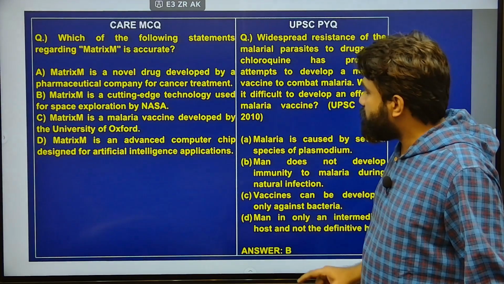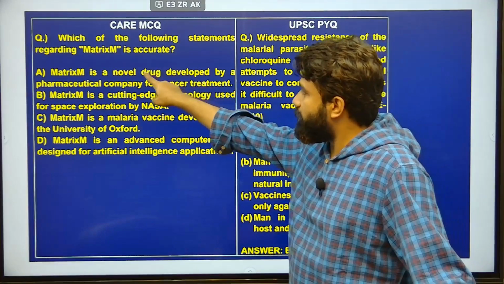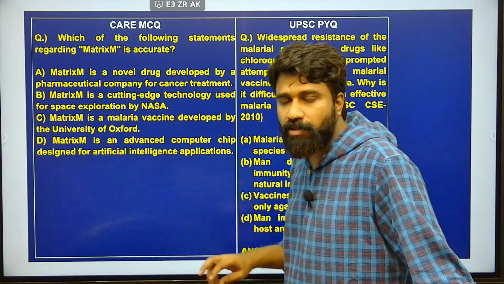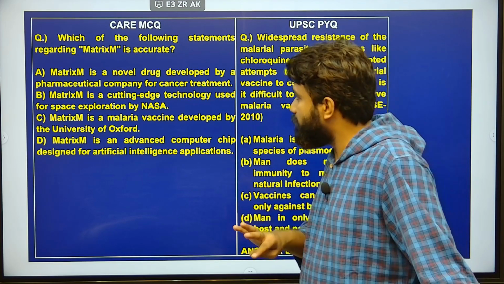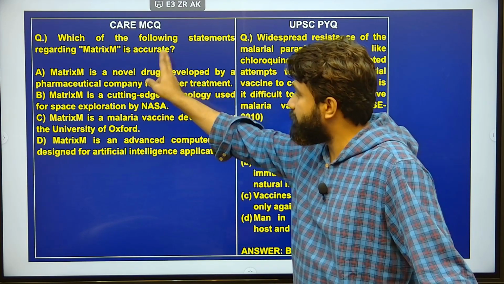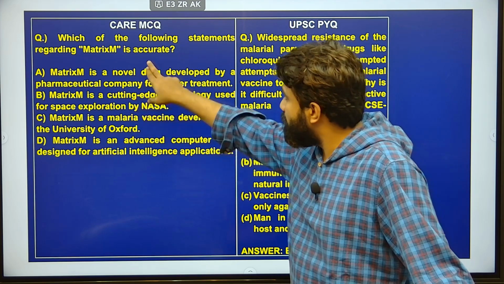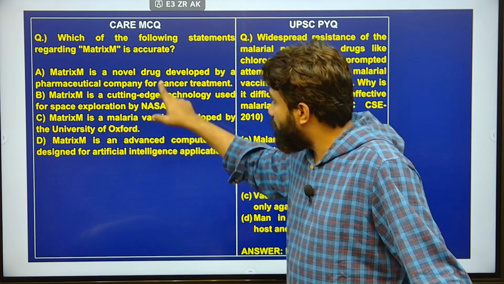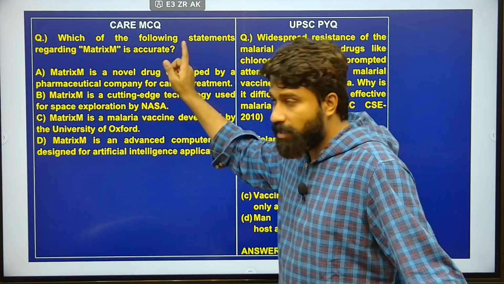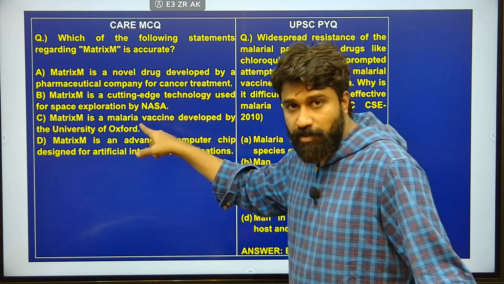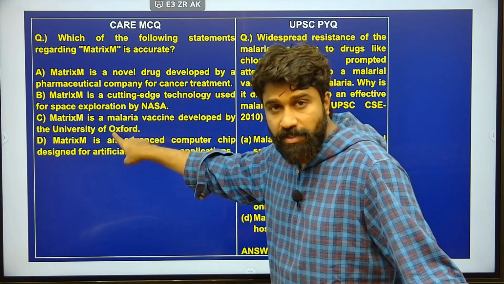So what the study is saying with respect to Matrix M is given in the article itself. However, it is not deeply relevant to the UPSC, but basic understanding is important. With respect to UPSC, Matrix M may be a question in the future. The potential question may be: Matrix M is a vaccination technology that is developed by Oxford University and manufactured by Serum Institute of India.